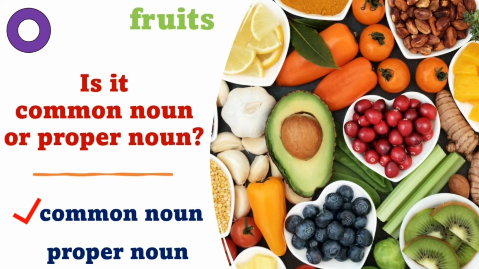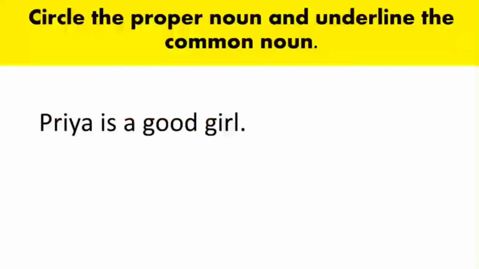Now you have to do an activity. So what is that activity? Now there is a question here. This is an example for you. Circle the proper noun and underline the common noun. Now from this sentence, Priya is a good girl. So from this sentence, Priya is a proper noun. So we have to circle it. And girl is a common noun. So we have to underline it.